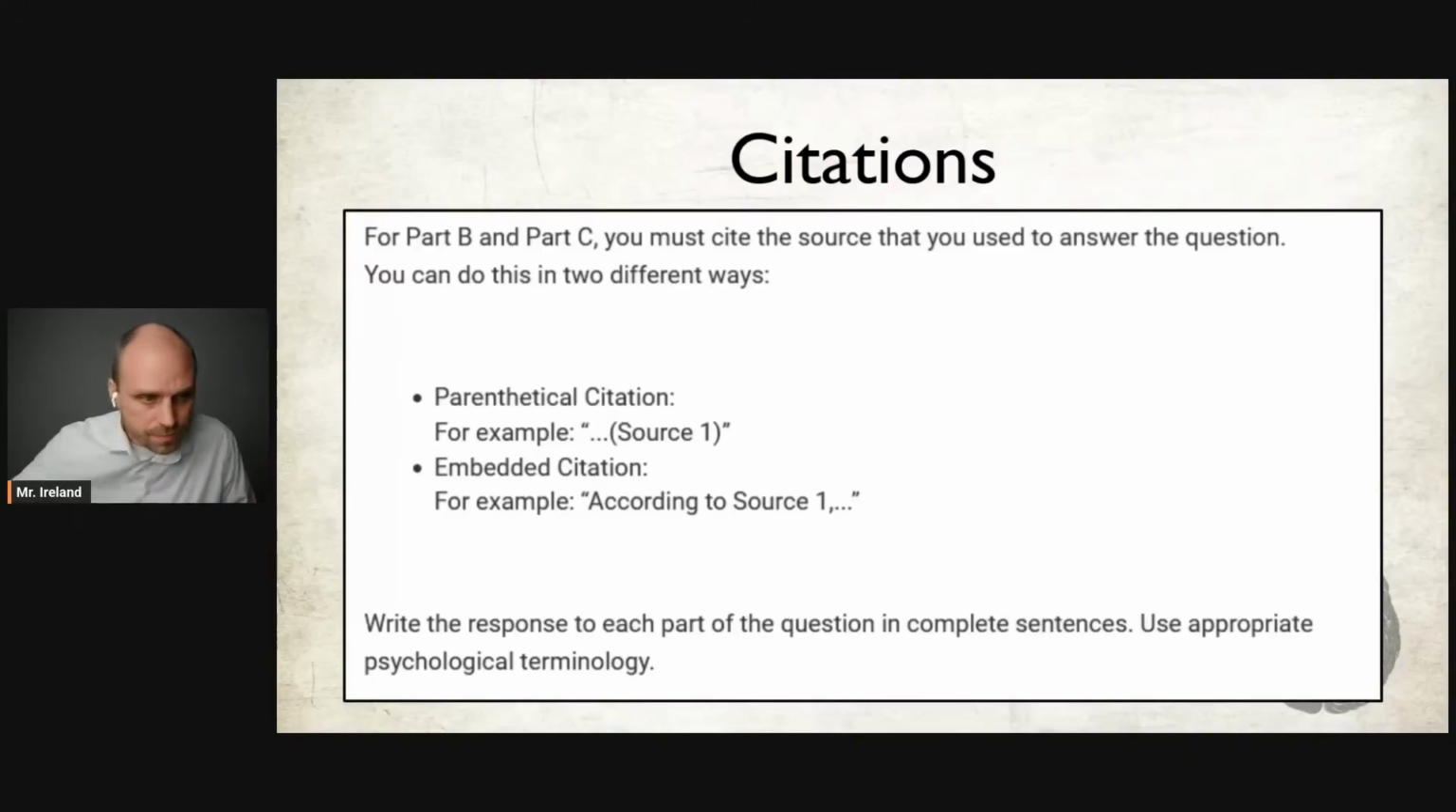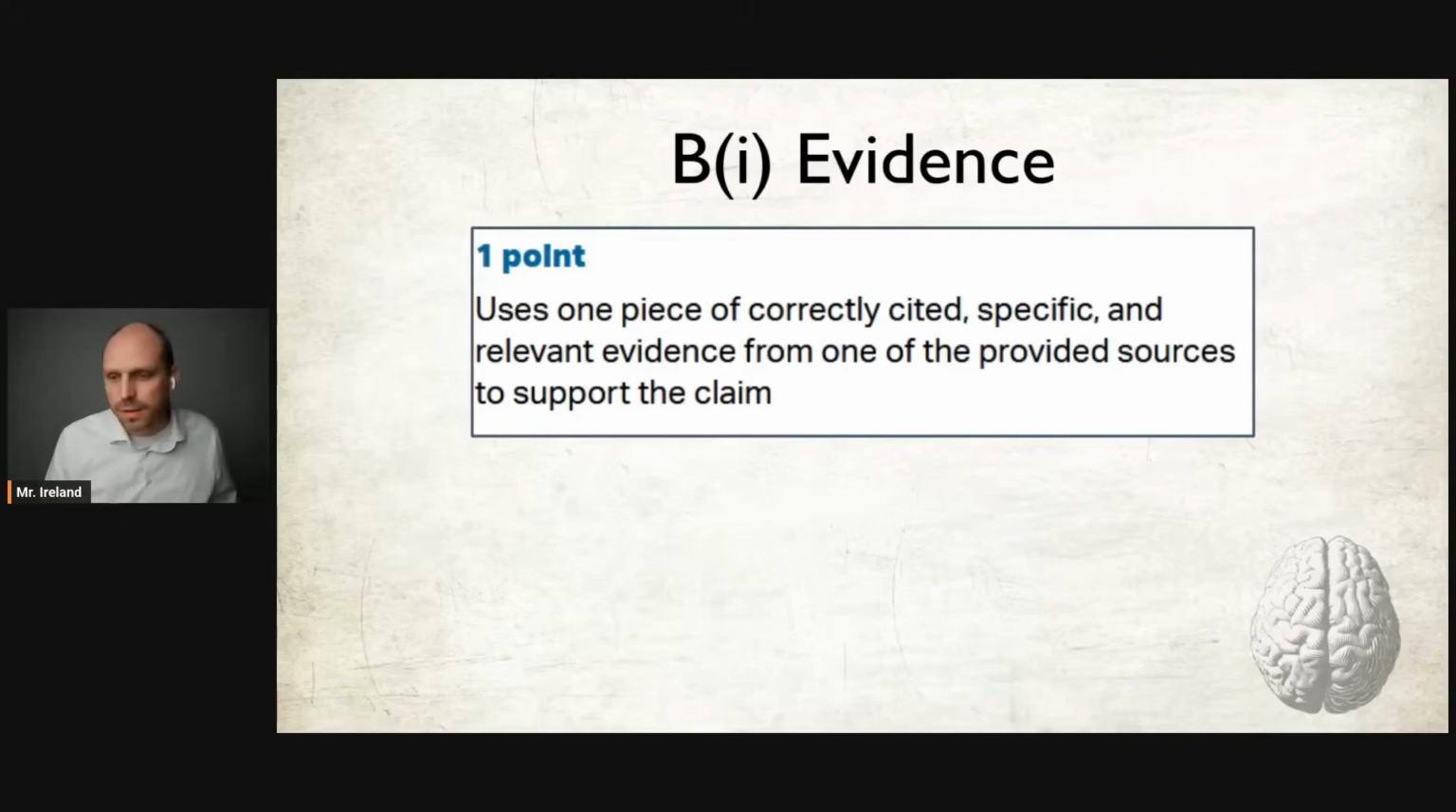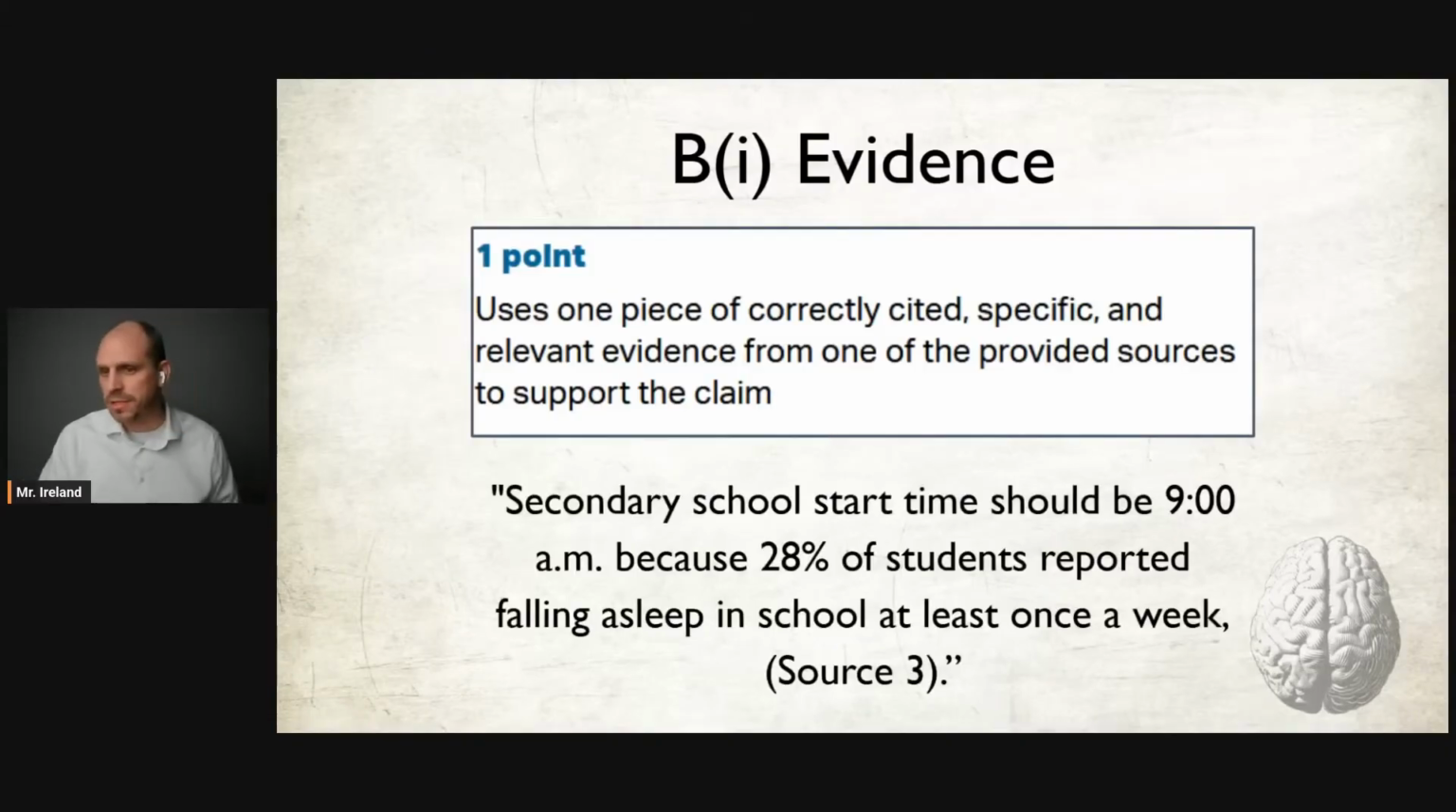So B1, you can earn 1 point, and to earn 1 point, your answer uses one piece of correctly cited specific and relevant evidence from one of the sources to support the claim. So here's an example. Secondary school start time should be 9 a.m. because 28% of students reported falling asleep in school at least once a week. Source 3, there's my citation. This supports my claim, assuming my claim is that secondary school start time should be later.